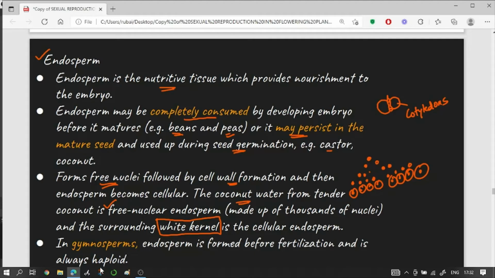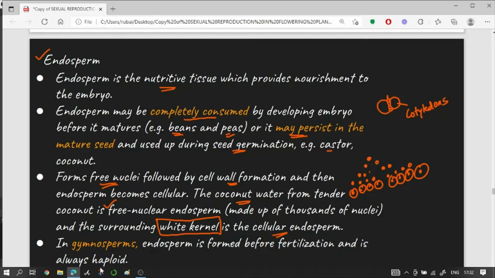In a tender coconut, the volume of water is much more compared to that of the brown coconut, isn't it? Also the white kernel in a tender coconut is much thinner compared to the brown coconut, which has a much thicker white kernel. That's because a much thicker cellular endosperm has formed compared to that of a tender coconut.